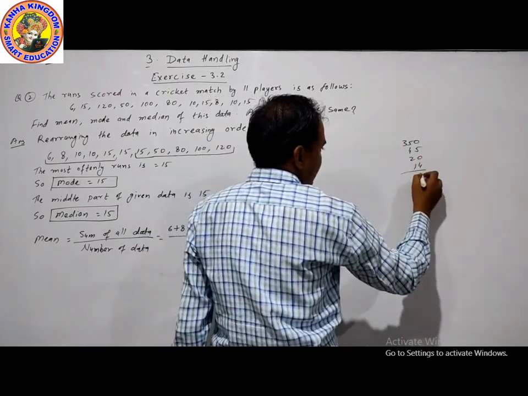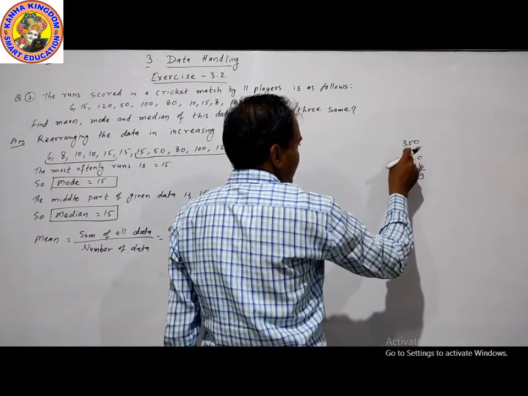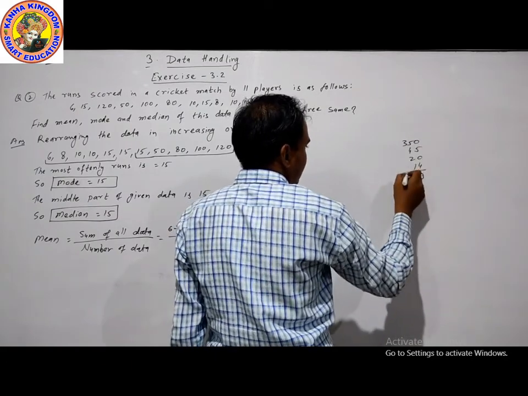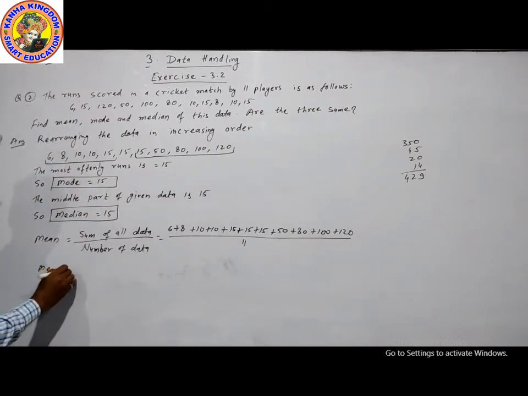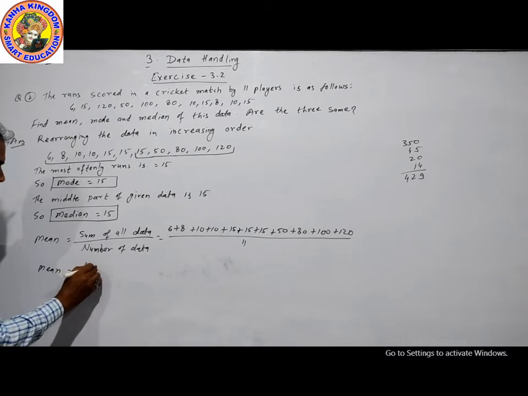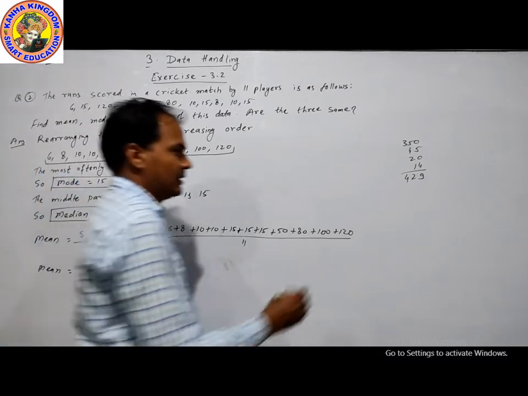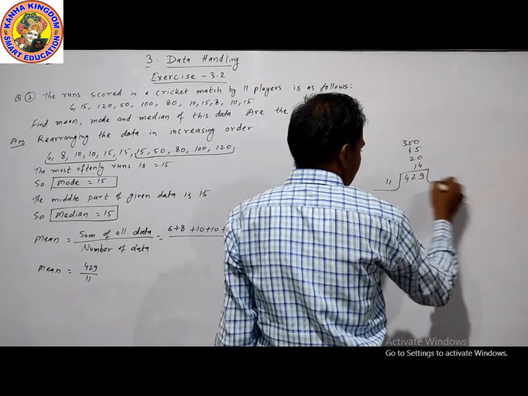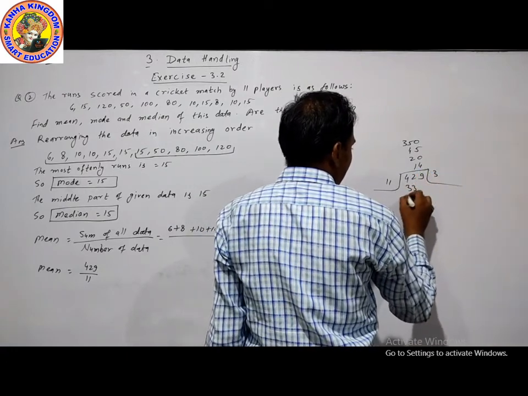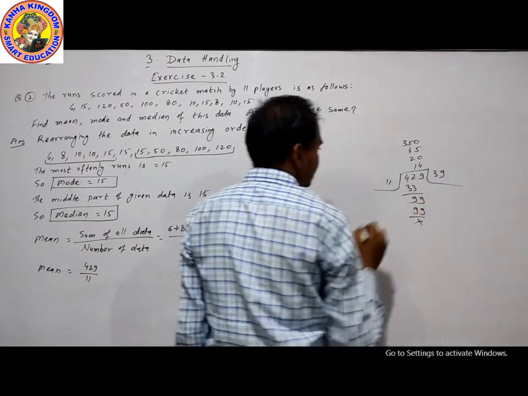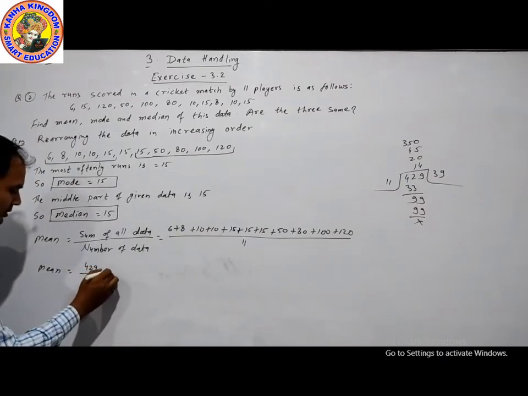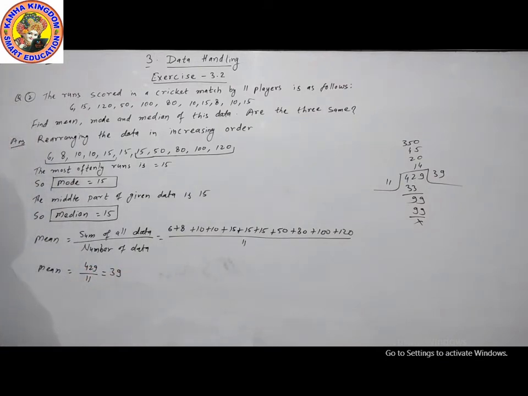So mean is equal to 429 divided by 11. 3 times 33, remainder is 9, next digit is 9, 99. It can be divided by 9 times. So mean is 39.